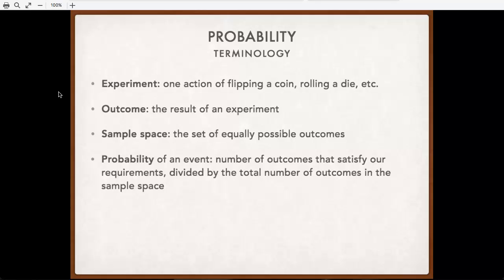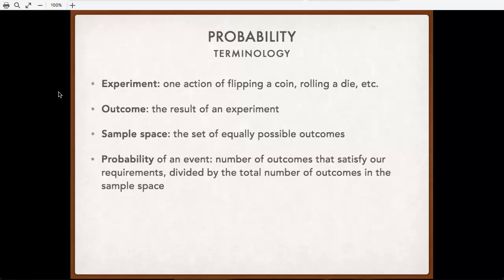There could be more than one outcome that satisfies the condition. For example, if we want to know the probability of rolling a die and getting something that's more than 3, there are 3 outcomes, 4, 5, and 6, in that sample space that satisfy that condition. So 4, 5, and 6, that's 3 outcomes out of the 6 in the sample space, or 1/2 is the probability of that happening.